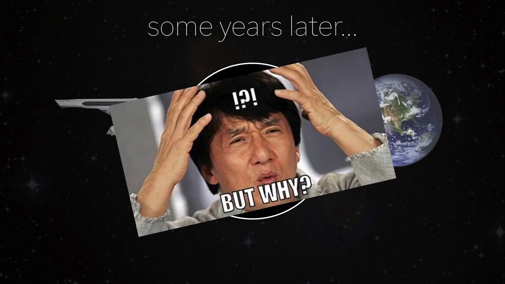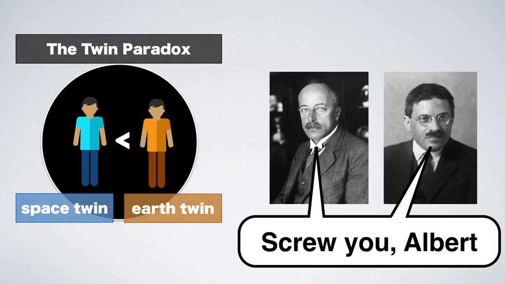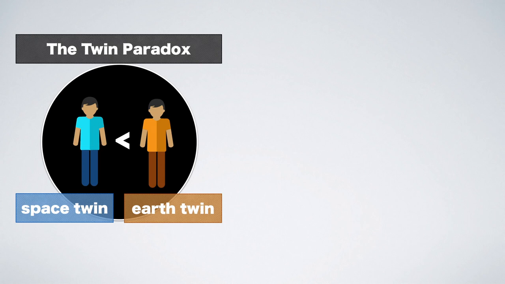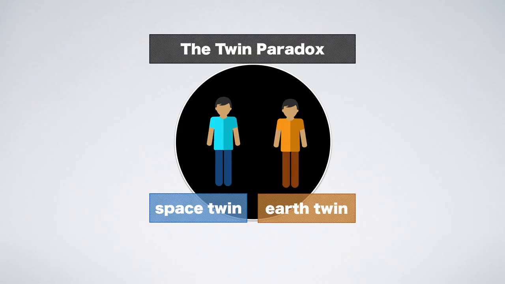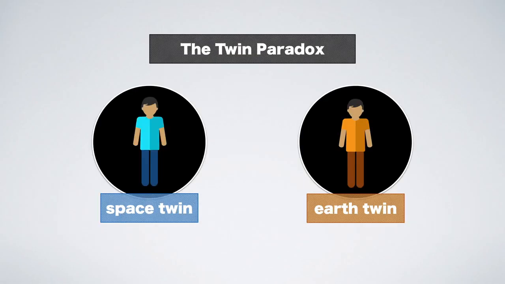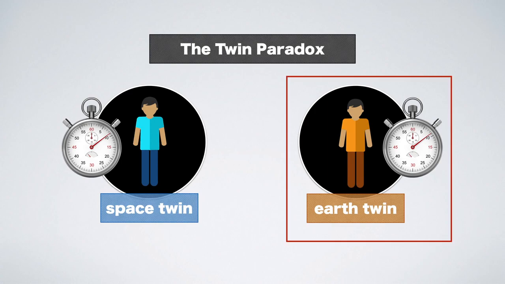What's going on here? This apparent paradox was used by Einstein's professional critics to argue against his theory. Today, the paradox has multiple accepted resolutions and should be called the twin problem, but well. The easiest to understand resolution lies in separating the reference frames of the twins and examining how much time each twin measures on their own clock during the journey of Space Twin. Let's start with Earth Twin.